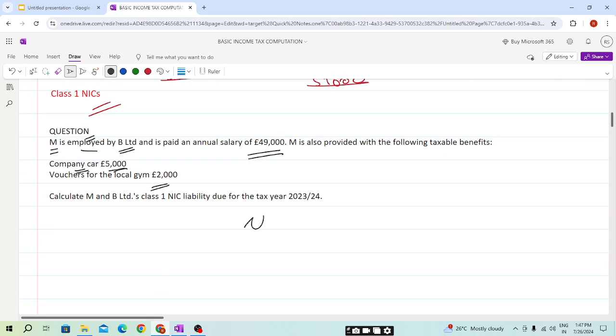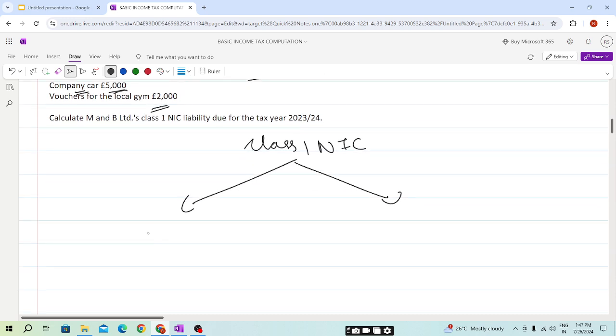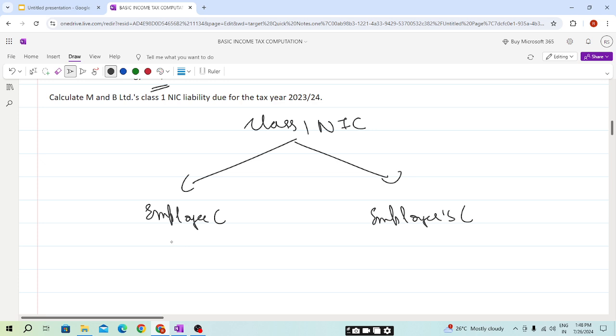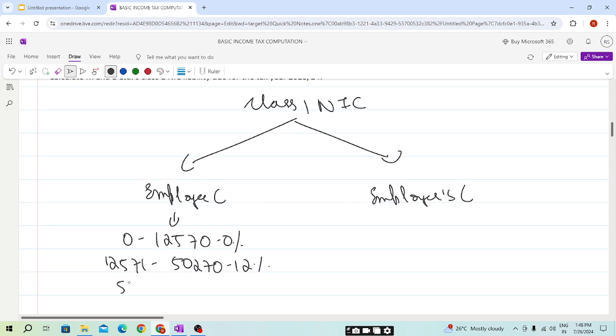As we have seen, the class 1 NIC will be payable by two of them: the employee contribution and the employer's contribution on behalf of his employee. For the employee, the limits are 0 to 12,570 at 0%, 12,571 to 50,270 paid at 12%, and 50,271 and above at 2%.